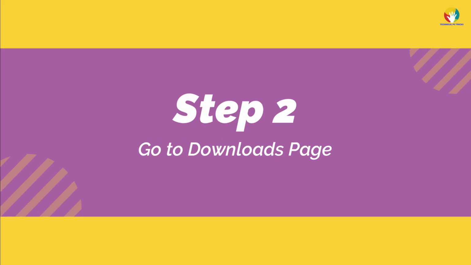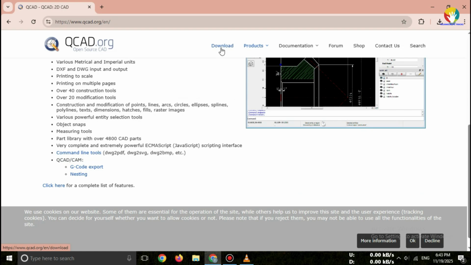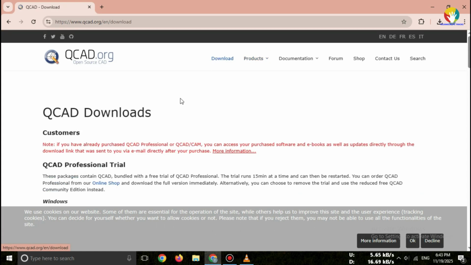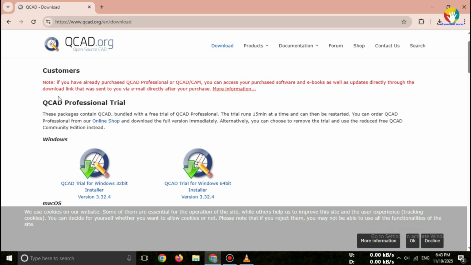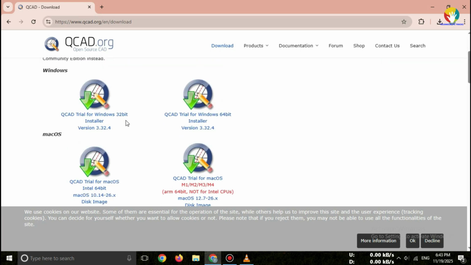Step 2. Go to Downloads page. Once you're on the home page, click on Download from the top menu. You'll be redirected to the QCAD Download Center, where the latest QCAD 2025 free trial is available. Here you can download QCAD for Windows, macOS, Linux.